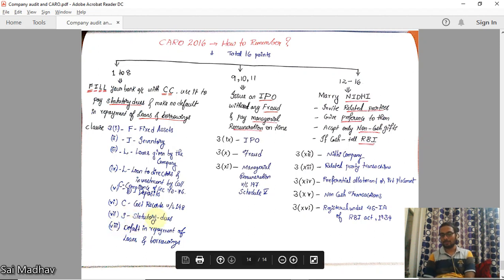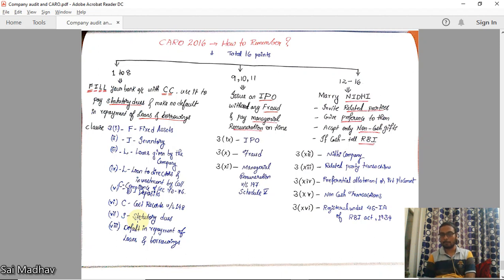Statutory dues, this is very important. S stands for statutory dues. That means any TDS amounts, GST amounts, okay, whether any statutory amounts, PF amounts are pending, if they are being paid in proper time, if regular payments are being made, no defaults are being made, if there is any default or if there is any pending case or litigation against such, all the details regarding that are to be mentioned in the report.